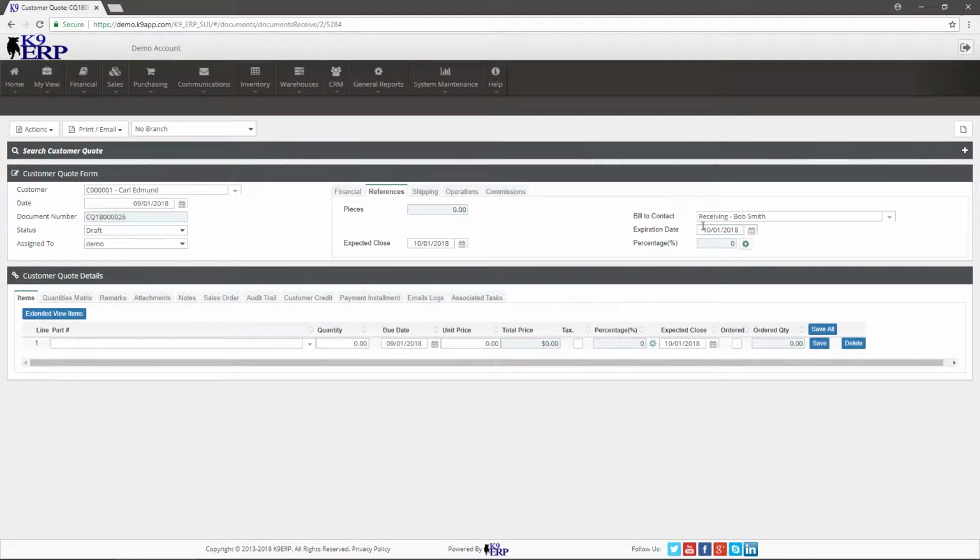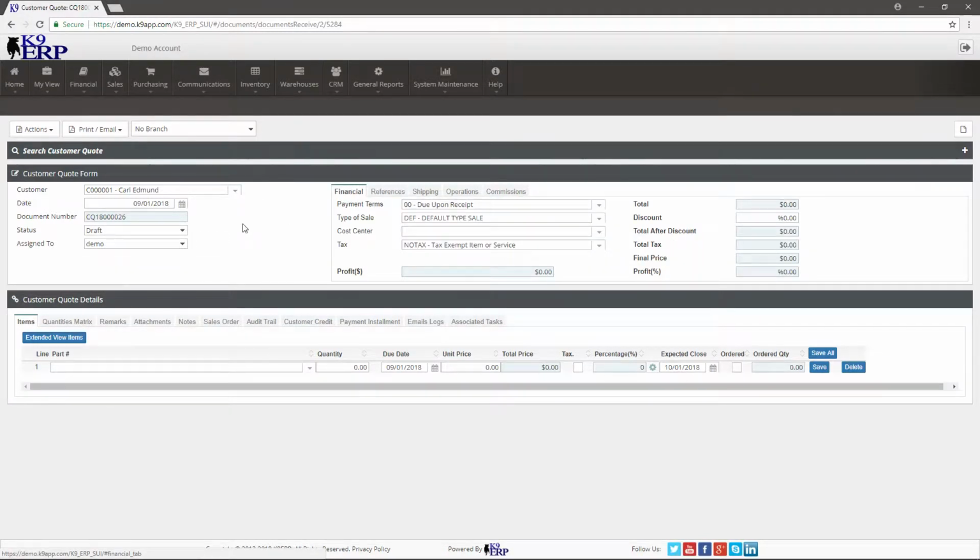Note that in many cases, unless it's specifically outlined in the security, this expiration date is really just a loose term. You can still create a sales order, for example, on this quote if you want your users to be able to do that. So on the quotation, again, this doesn't move any inventory and it doesn't create any financial transaction, but because you can open a future document on it, you have the ability to create already the payment terms and things like that will be followed through the rest of the system.